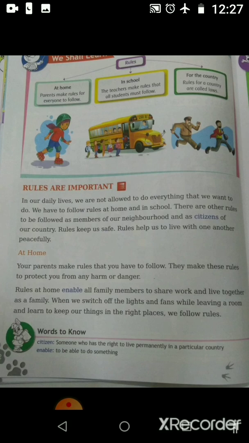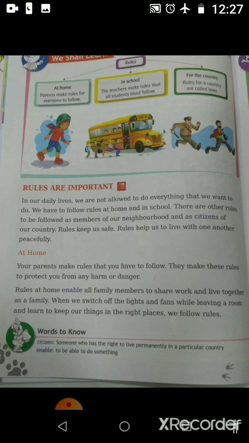This is a rule made by your teacher. Or walk in a queue while you're walking on the staircase. For the country, rules for a country are called laws.